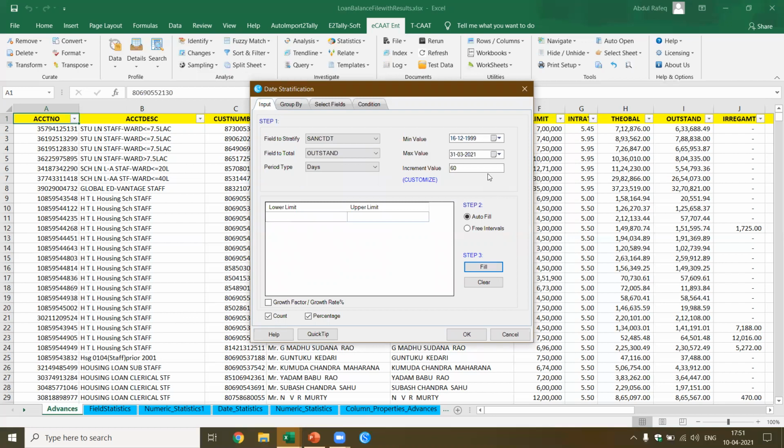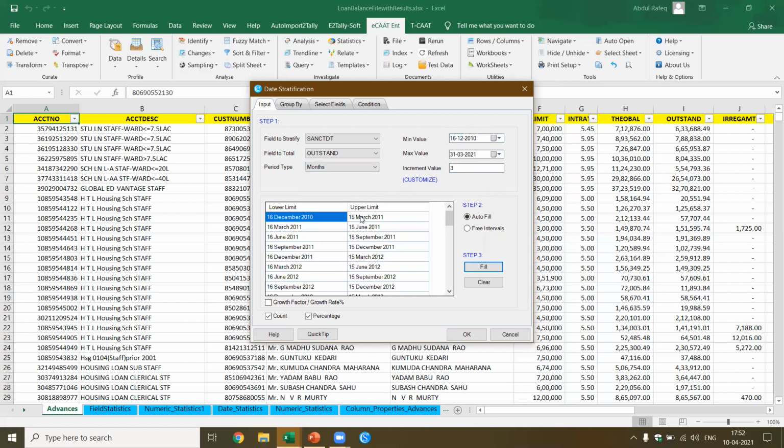More than 40 strata, because it's got 999. So I think what we do is we'll ignore the 999 and say 2010. Okay, now let's say fill. Still it has more than this. So in that case, let's do it based on the months. Okay, and if I say increment, let's say we want to do it based on 3 months.